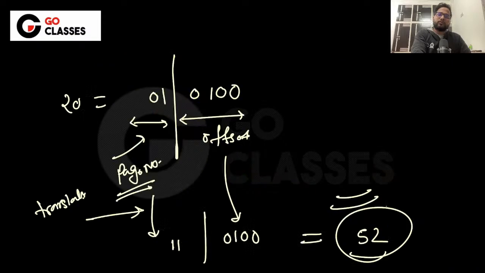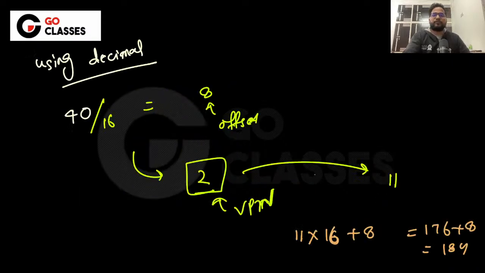If you want, you can do this question in binary also. It's not an issue. So using binary, let's just quickly do it.